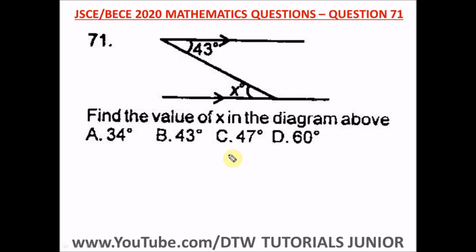That's your BECE exam. It says find the value of x in the diagram above. So this is when we have two parallel lines. You remember that when you have this angle here and this angle here, they are alternate angles, and alternate angles are equal. So x is equal to this angle here, which is 43 degrees. So x is equal to 43 degrees, and our right option here is option B.